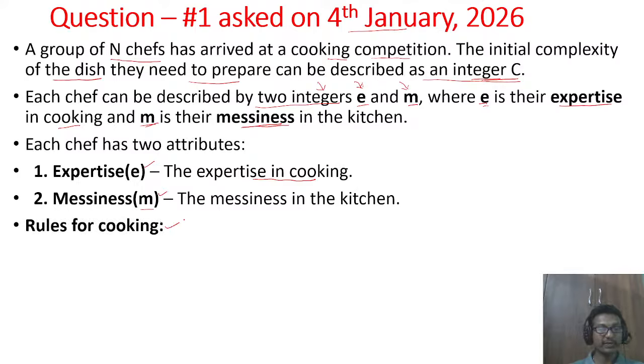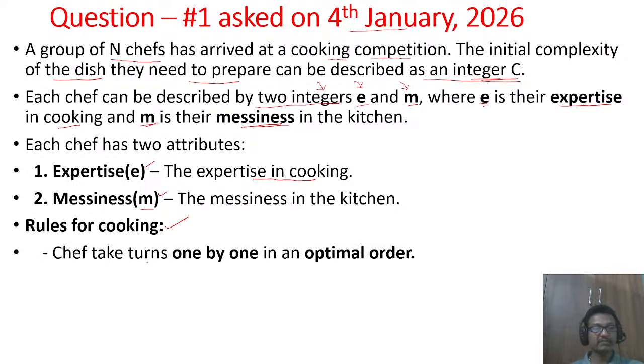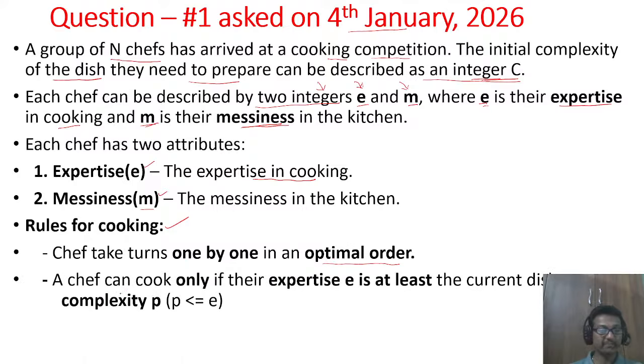And rules for cooking. They have given some rules. What are those rules? Chefs take turns one by one in an optimal order, so each chef takes their turn one by one. We'll see what this indicates.